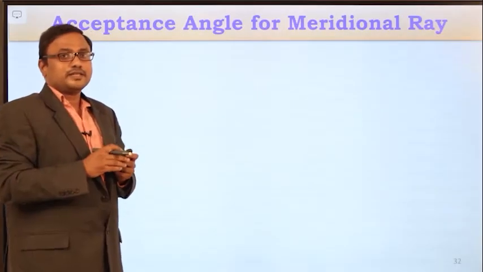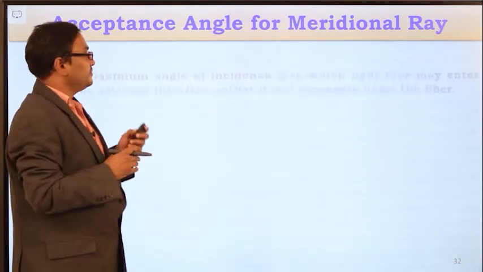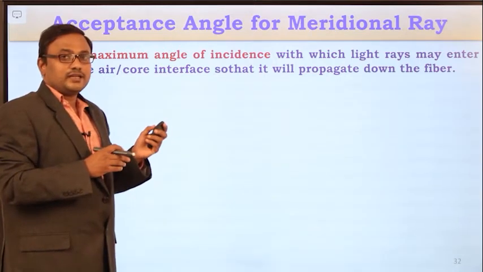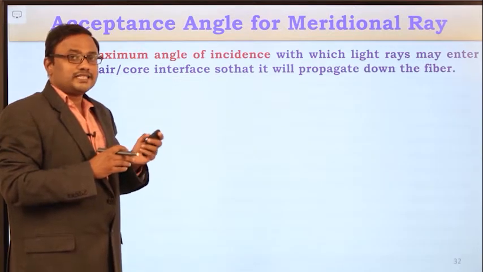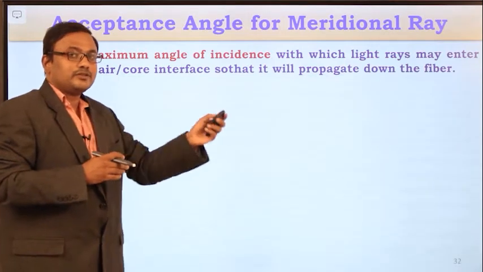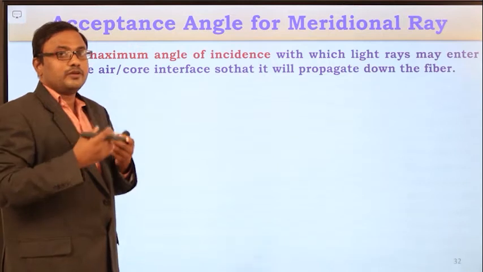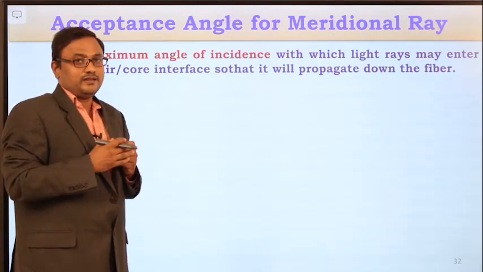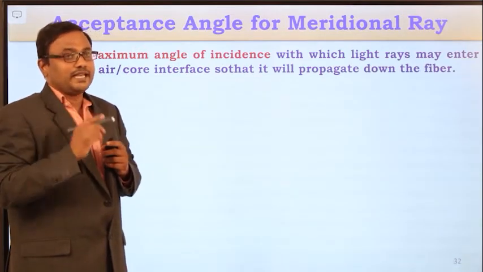Going to discuss the acceptance angle of the meridional light ray. We know that acceptance angle is nothing but the maximum entrance angle of the light signal at the air-core interface so that it will propagate down the fiber. To maintain total internal reflection within the optical fiber cable, the light ray must enter with an acceptance angle. And remember, this acceptance angle is the maximum entrance angle.